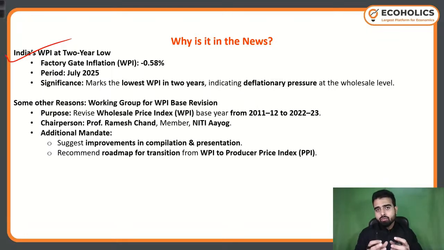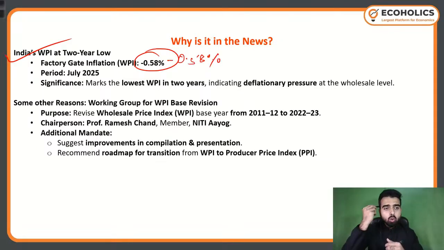And when we remove the energy and food category from the CPI, we call it core inflation. So you must know the different terminology we associate with different terms. Here, wholesale price index, we also call it factory gate inflation. So it went to negative 0.58%, and it was the 2-year low.